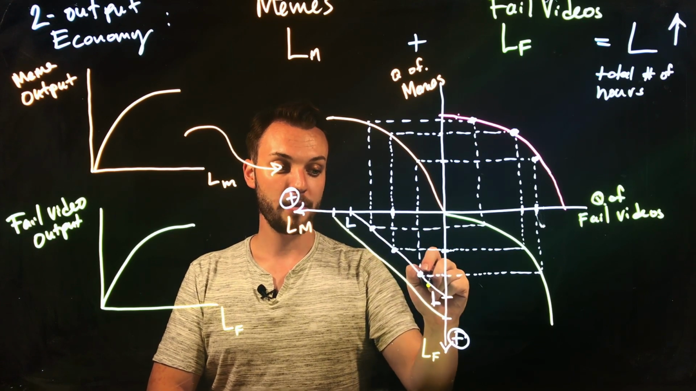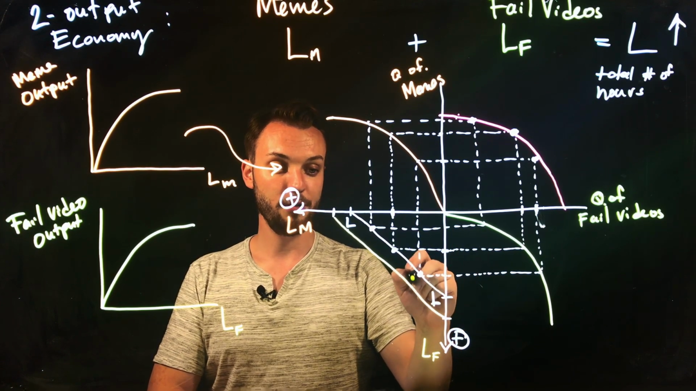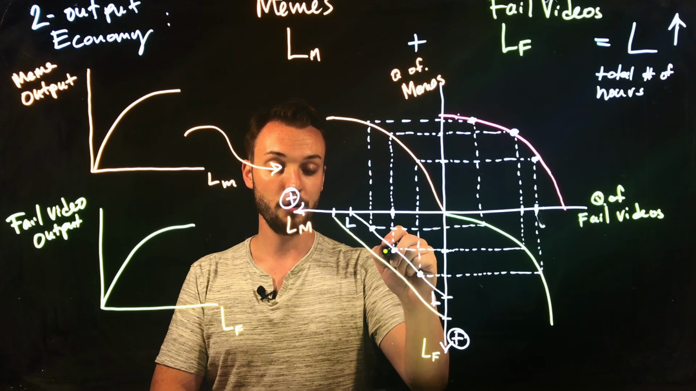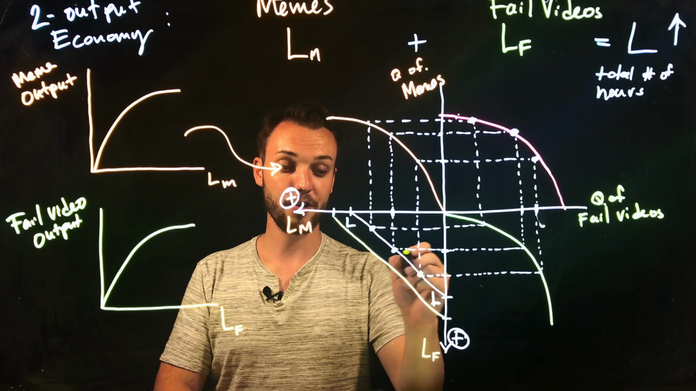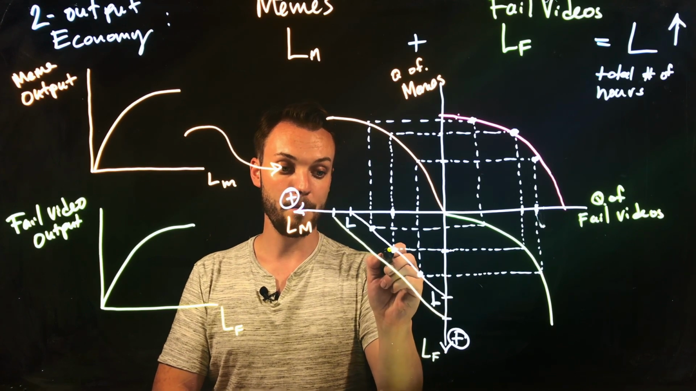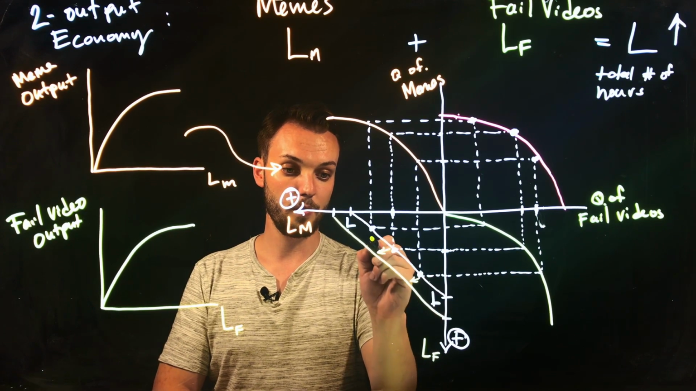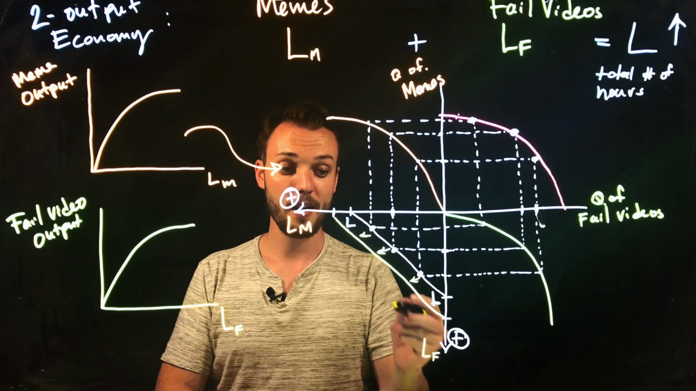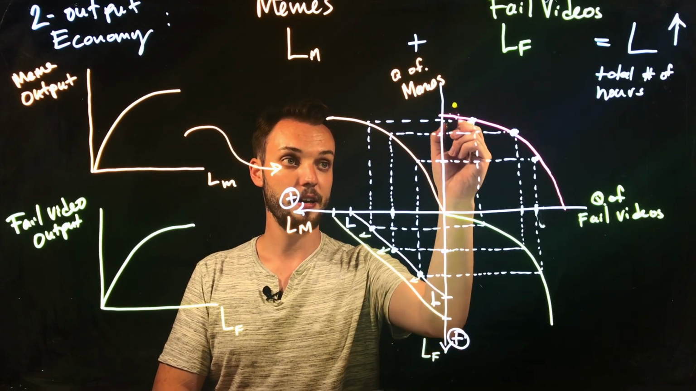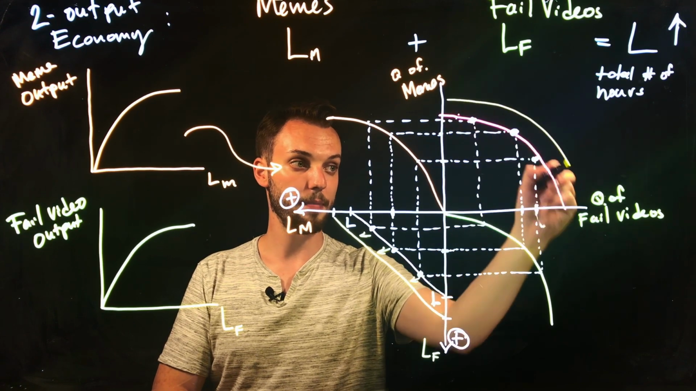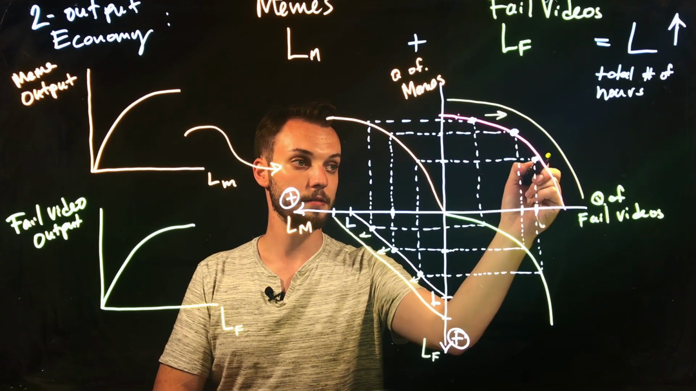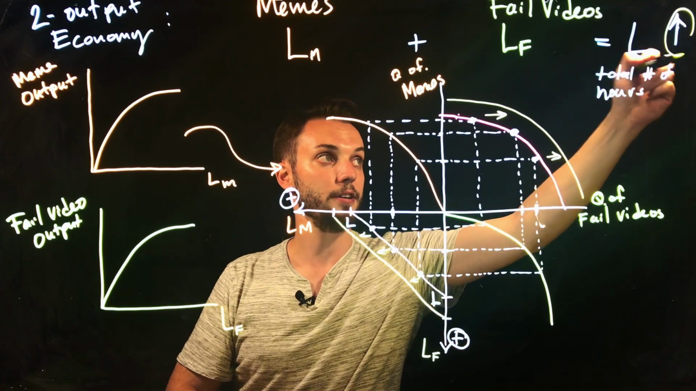So I would invite you to trace out this PPF using either an increase or decrease in supply of labor, but as we've discussed before, this increase in the supply of resources available is going to shift out this PPF this way. Okay, when we have an increase in the supply of labor.